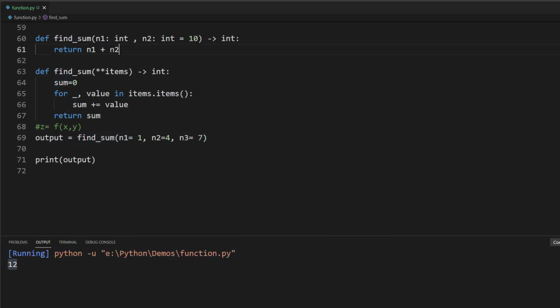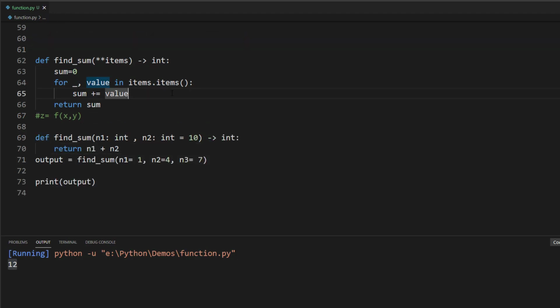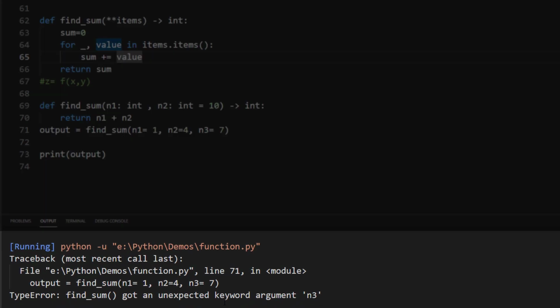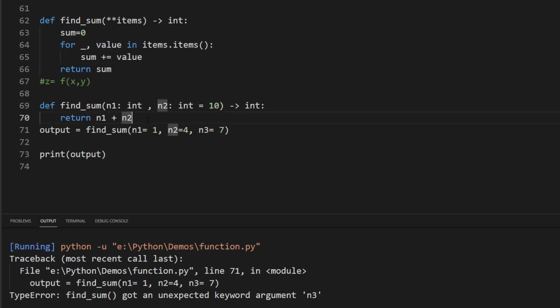But what if we change the order? If we run this code, it will throw an error. And what is this error? Findsum got an unexpected argument called n3. But why is this happening?